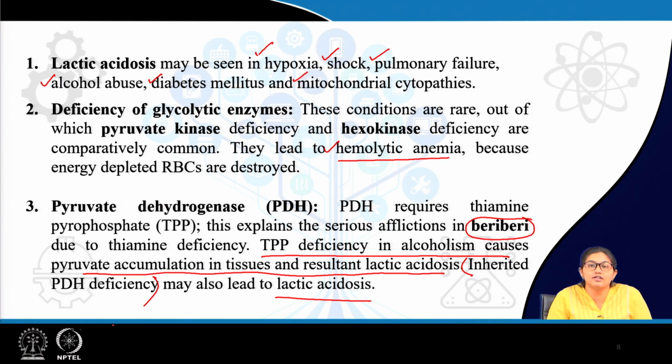So, that is the reason why in beriberi there is lactic acidosis. In alcoholism also there is pyruvate accumulation, which causes excess production of lactic acid, causing lactic acidosis.